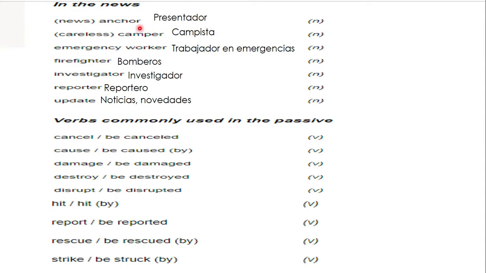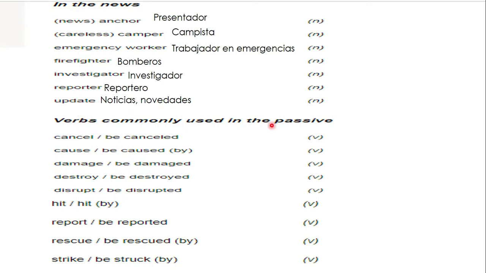So for example, we have anchor, es un presentador, camper, el campista, el que se va a acampar, emergency worker es el trabajador de emergencias, firefighter, los bomberos, investigator es el investigador, reporter, el reportero, and update son las noticias o las novedades, the update that they give us in the news, okay?